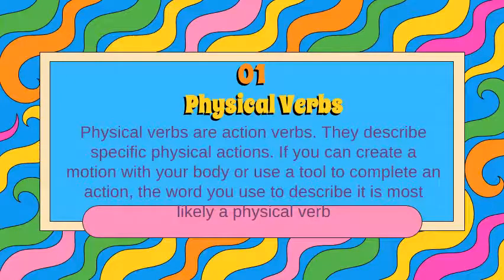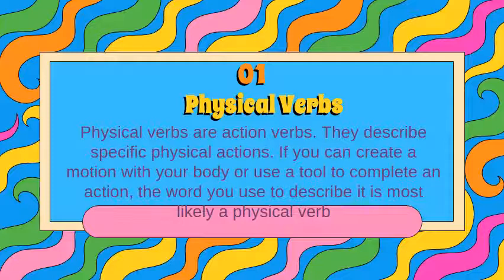Number one is physical verb. So what is a physical verb? A physical verb is an action verb. Okay, so an action verb is going to describe a specific physical action. If you can create a motion with your body or use a tool to complete an action, the word you use to describe it is almost likely a physical verb.